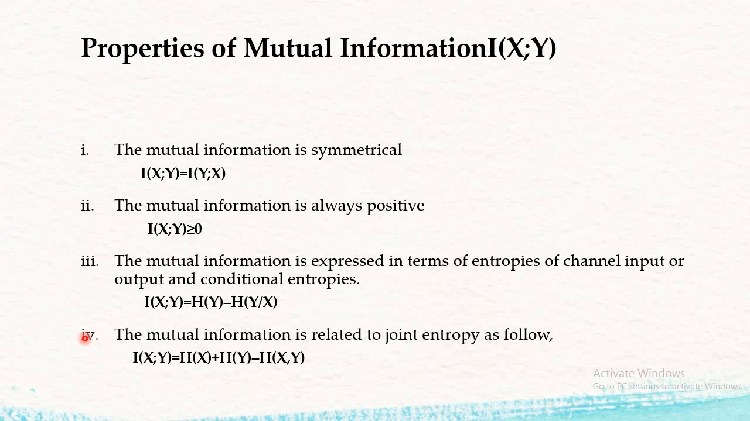Properties of mutual information. These are very important properties. First, the mutual information is symmetrical, that is, the mutual information I(X;Y) is equal to I(Y;X). The mutual information is always positive. The mutual information is expressed in terms of the entropy of the channel input or output and the conditional entropy. And the mutual information is related to the joint entropy as follows: mutual information is given as the entropy of x plus the entropy of y minus the joint entropy of x and y.